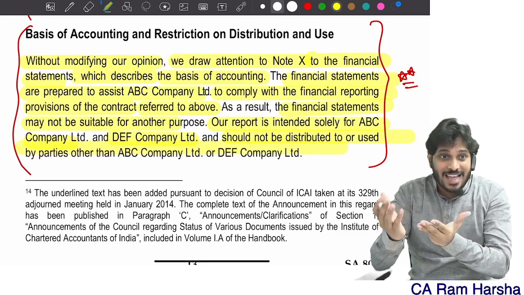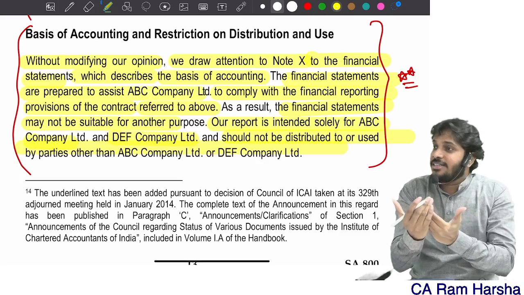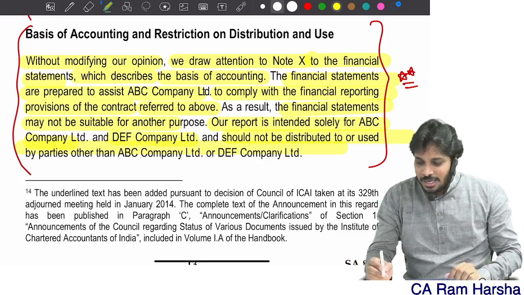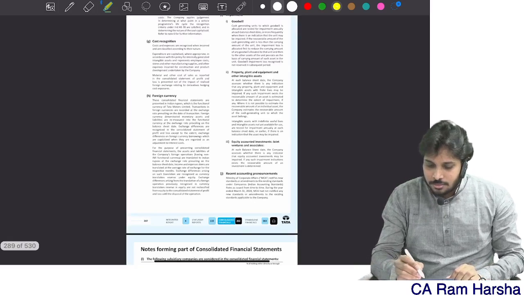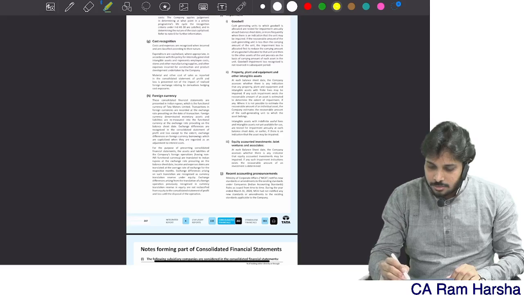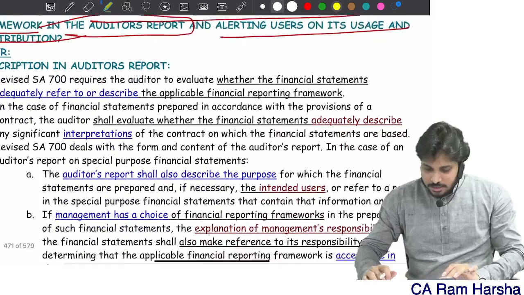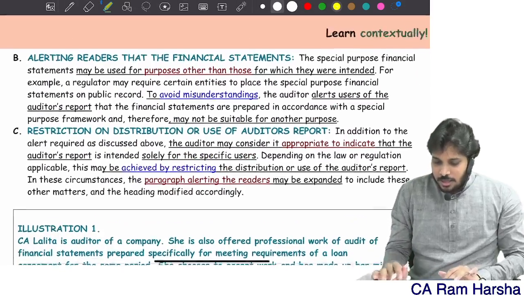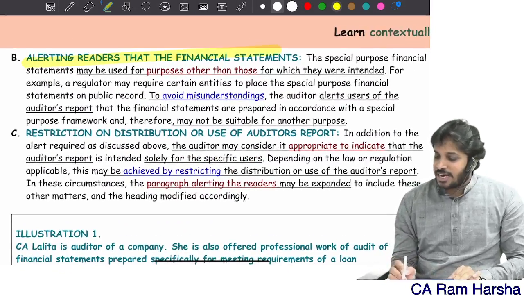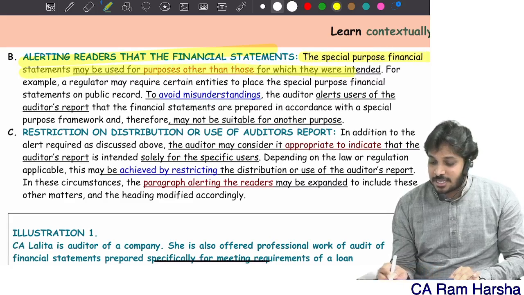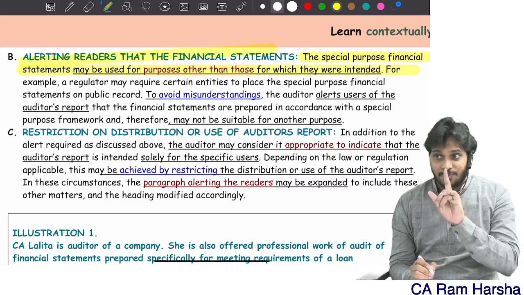So if at all somebody accidentally got this audit report, after reading this, they will understand this is not meant for me. You're getting the point. So look at this. Now look at this. Alerting the readers of the financials. What? The special purpose financial statements may be used for the purpose other than those which they were intended. There is a possibility like this.